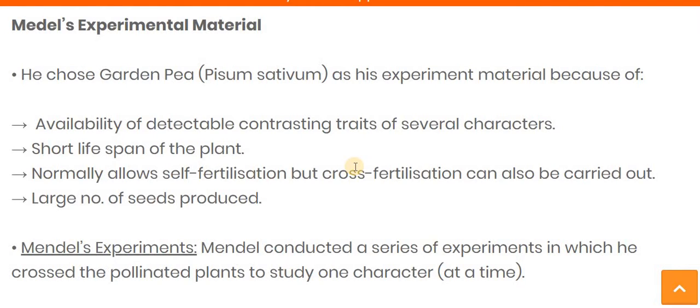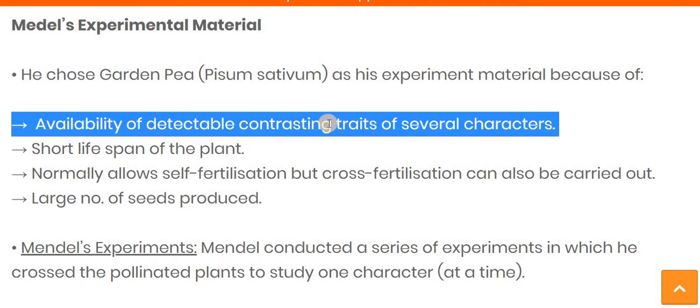The first is the availability of detectable contrasting traits, which means we can easily detect contrasting characteristics in the pea plant. As we discussed, there are mainly seven kinds of characteristics that Mendel focused on in the pea plant during his experiment.